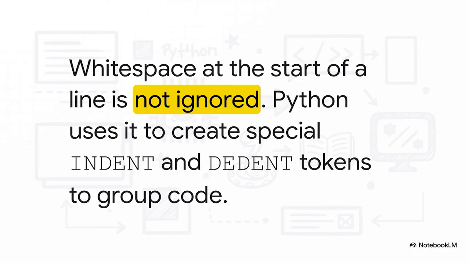This isn't just for making your code look pretty. Python actually reads it and turns it into a special kind of token. When it sees that extra space, it creates an indent token. And when the space goes away, it creates a dedent token. This is the secret sauce for how Python groups blocks of code together. It's why we don't need all those curly braces you see in other languages.